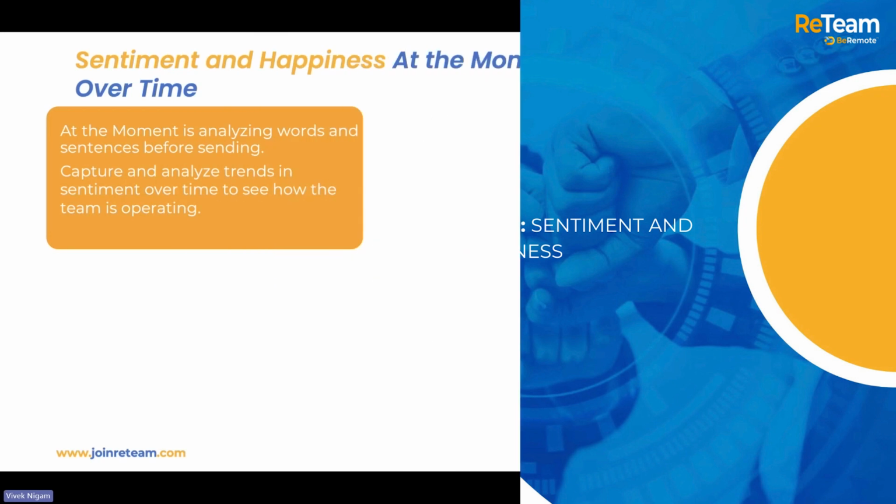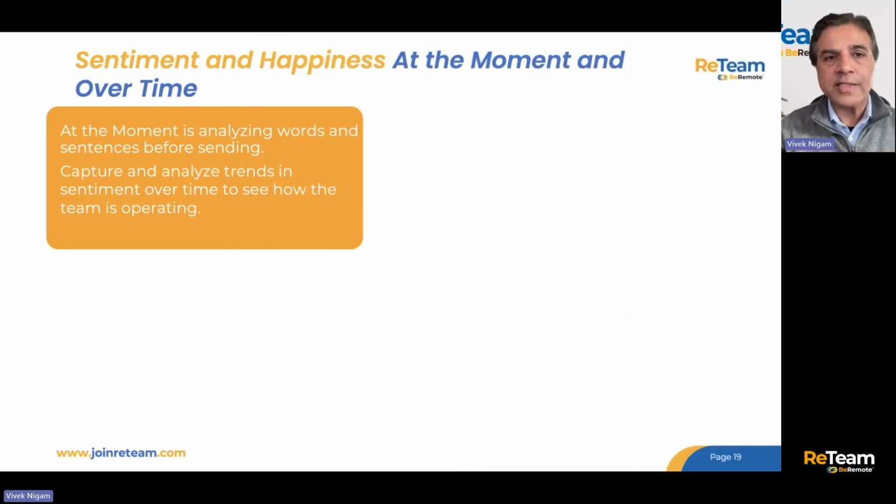Okay, last method. Last one we're going to talk about is sentiment and happiness. Now, there's two pieces to this. This is completely separate from ideas. Two pieces to this: at the moment sentiment and over time sentiment. Now, what does that mean? At the moment is just analyzing words and sentences before you send them.